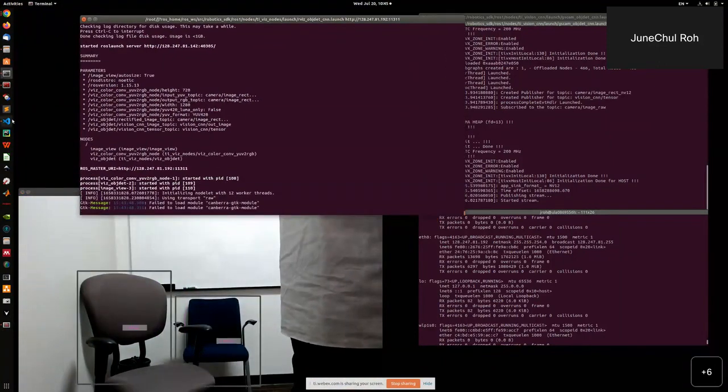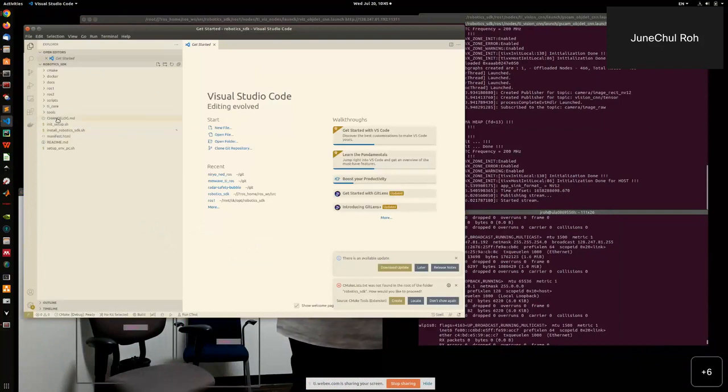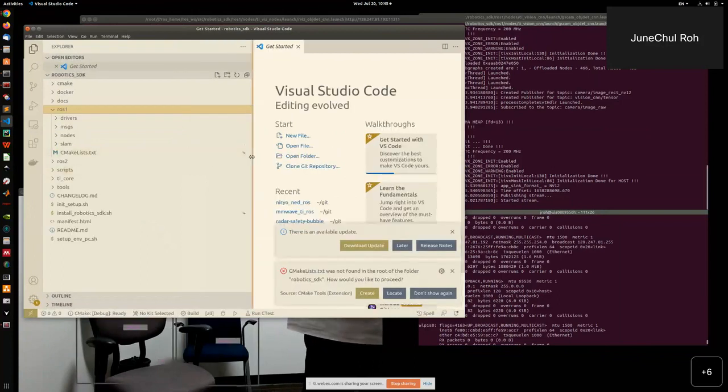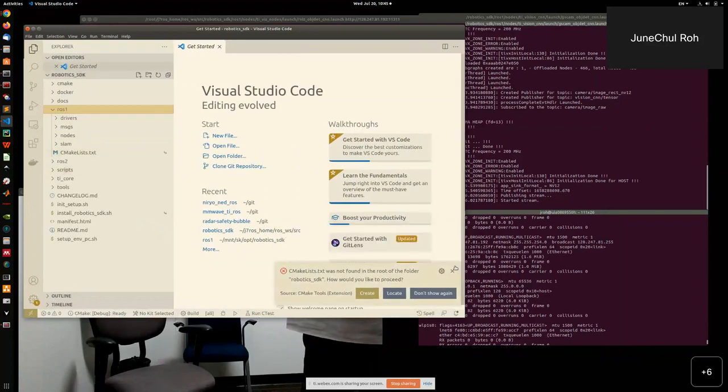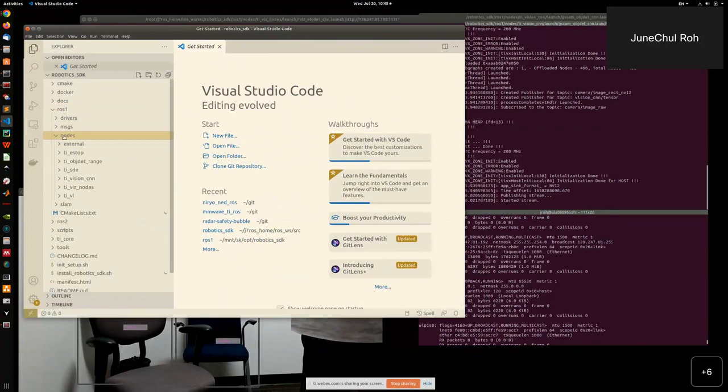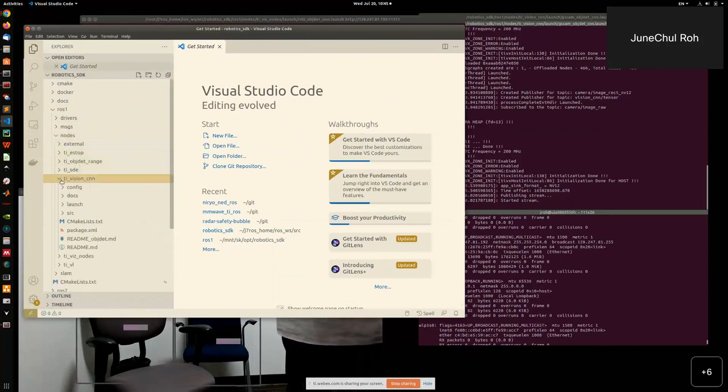but you can easily switch to a different model. I don't know if you can see or not, this is actually our code. If you look at the ROS1 part, under the node we have all the ROS nodes for the Vision CNN.